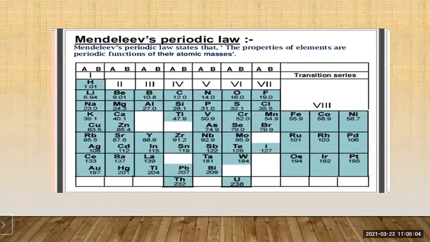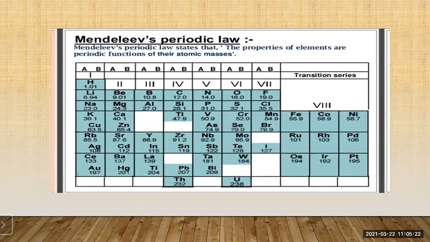Mendeleev's periodic law states that the properties of the elements are periodic functions of their atomic masses. So here he has arranged the elements according to atomic masses.